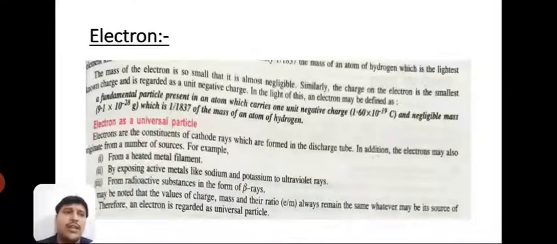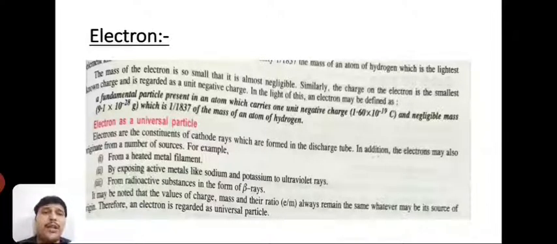Now, the electron as a universal particle. Electrons are the constituents of cathode rays which are formed in the discharge tube. In addition, electrons may also originate from a number of sources, for example, from a heated metal filament, by exposing active metals like sodium and potassium to ultraviolet rays, or from radioactive substances in the form of beta rays. It may be noted that the values of charge, mass and their ratio, that is e/m, always remain the same whatever may be its source of origin. Therefore, an electron is regarded as a universal particle.